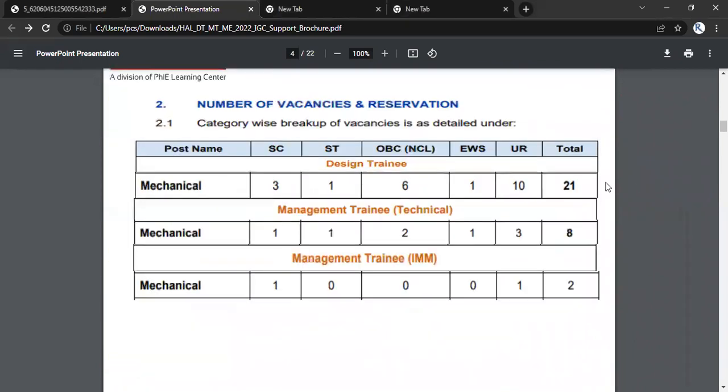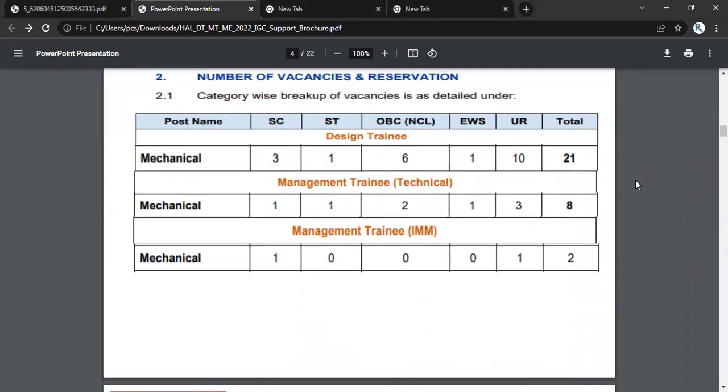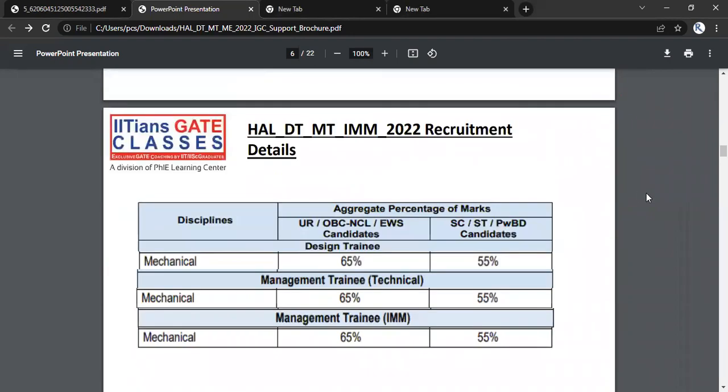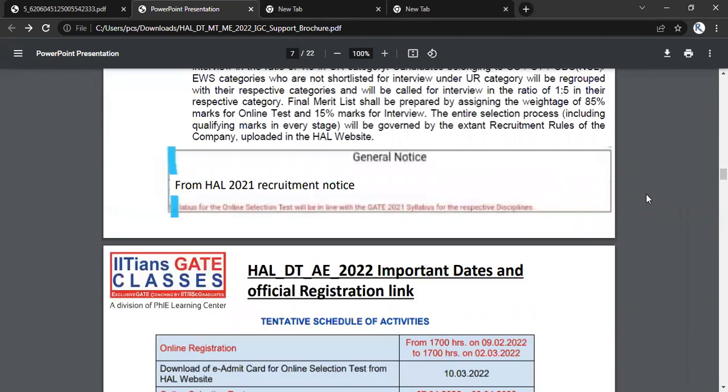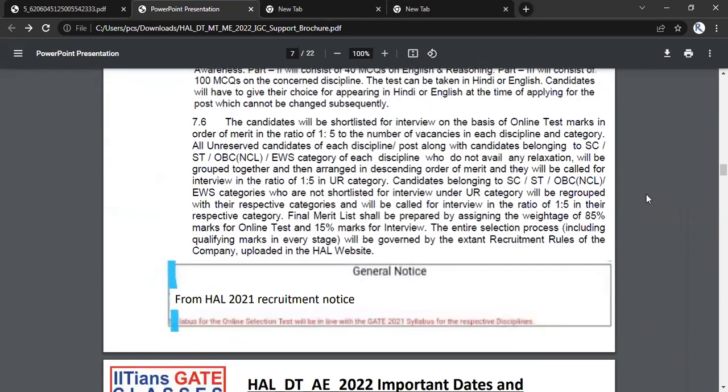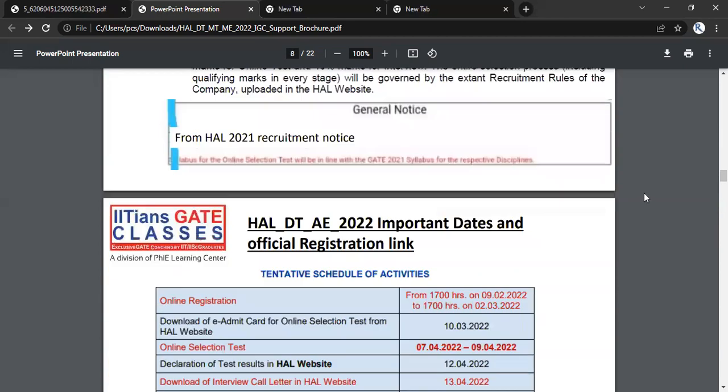Suppose 21 posts are there for mechanical, so 21 into 5, that many candidates will be called for the interview, right? In fact, discipline-wise also they can call 1:5, depending on their requirements. They clearly mentioned that 1:5 will be called. And of course, I mentioned the syllabus also. The syllabus will be in line with the GATE examination, not numerical. You need to go through the theoretical questions that have been asked in the GATE examination, right?